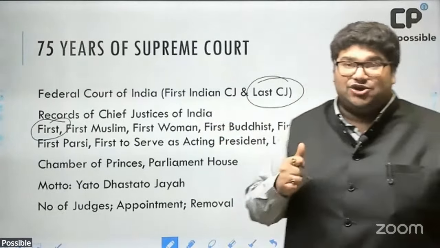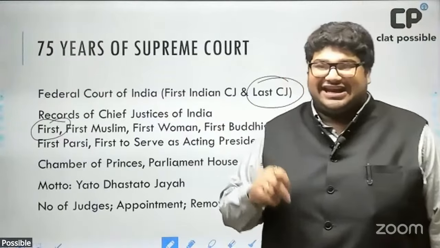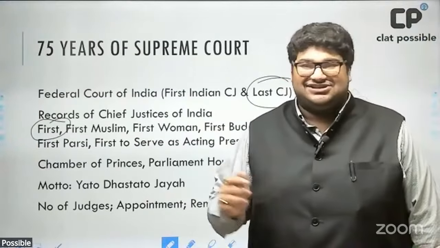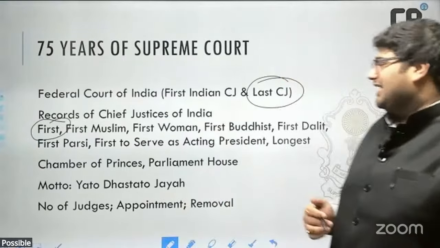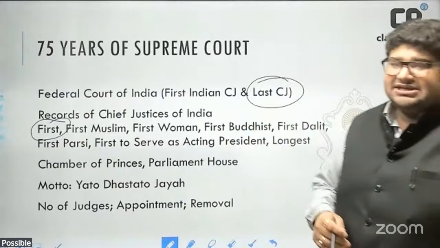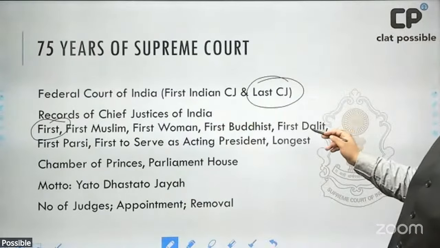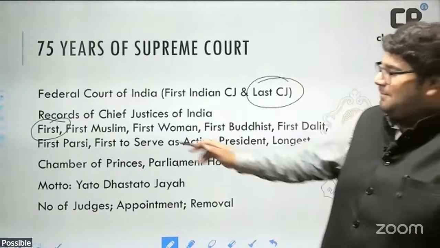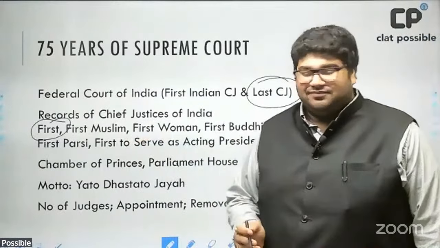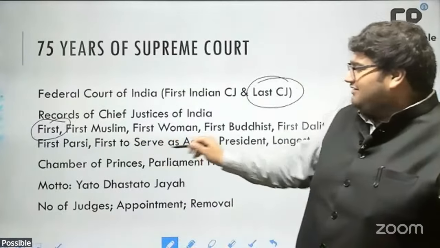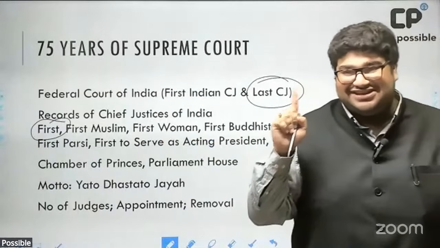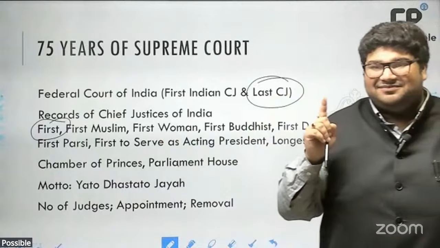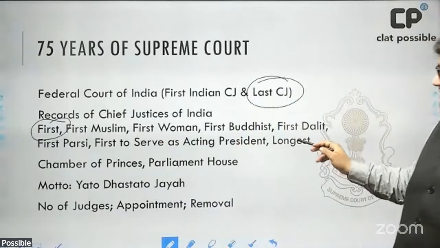So this will get linked to our news this year because the 52nd Chief Justice, who retired yesterday, Mr. Bhushan Ramakrishna Gavai, Justice B.R. Gavai, was the first Buddhist Chief Justice of India. Then the first Dalit Chief Justice was Justice K.G. Balakrishnan, the first Parsi, Mr. S.H. Kapadia, and finally the first to serve as acting president. Only one Chief Justice of India has ever served as acting president, and that is Mr. M. Hidayatullah. Okay. Last, we have the longest.